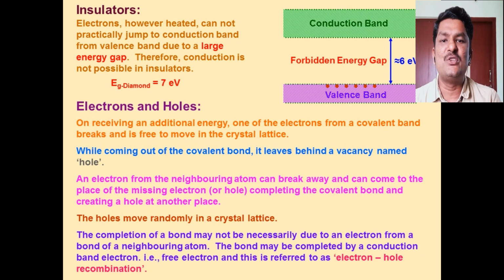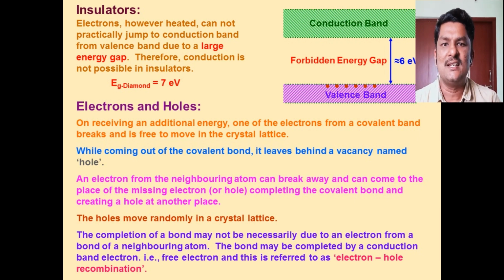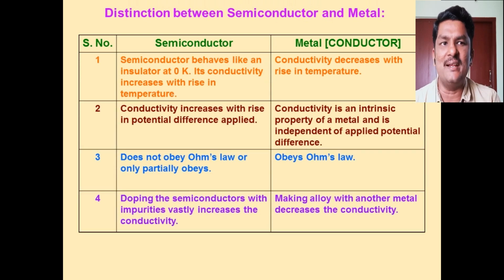And at absolute zero, semiconductors behave as insulators, because at absolute zero in semiconductors there are no free electrons in the conduction band. So at absolute zero, semiconductors behave as insulators.